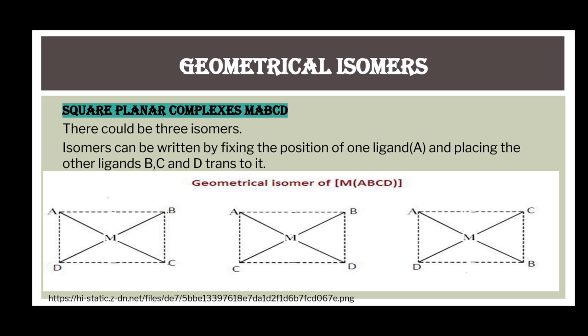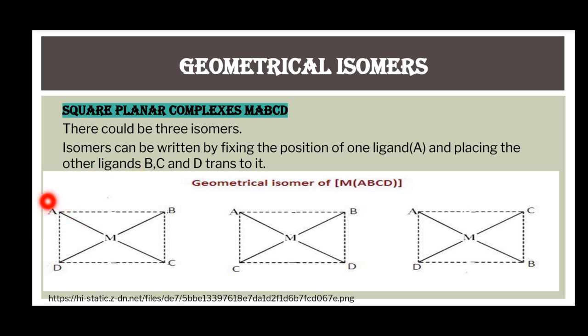Square planar complexes of MABCD type. In these complexes, all the four ligands are of different types. There is a possibility of three isomers for such complexes. The structures of these isomers can be written by fixing the position of one of the ligands.